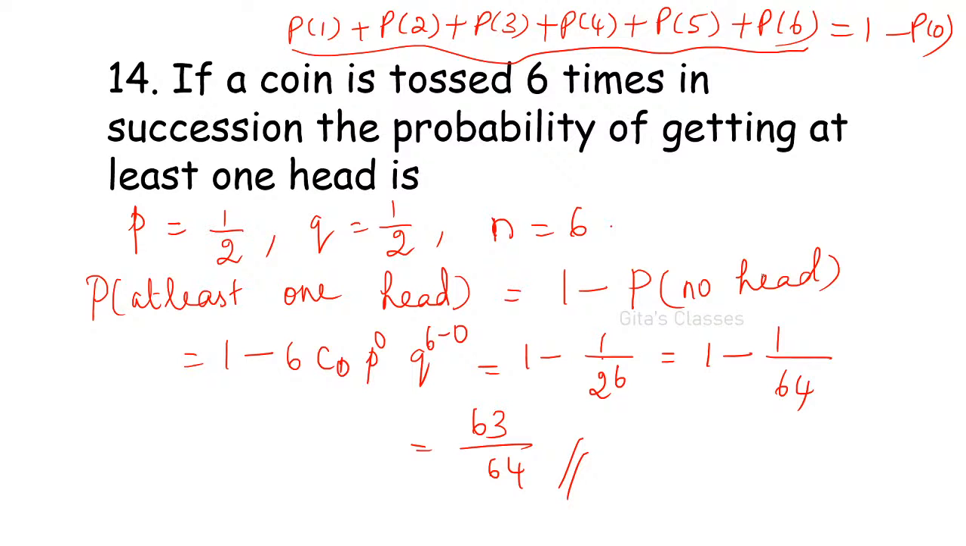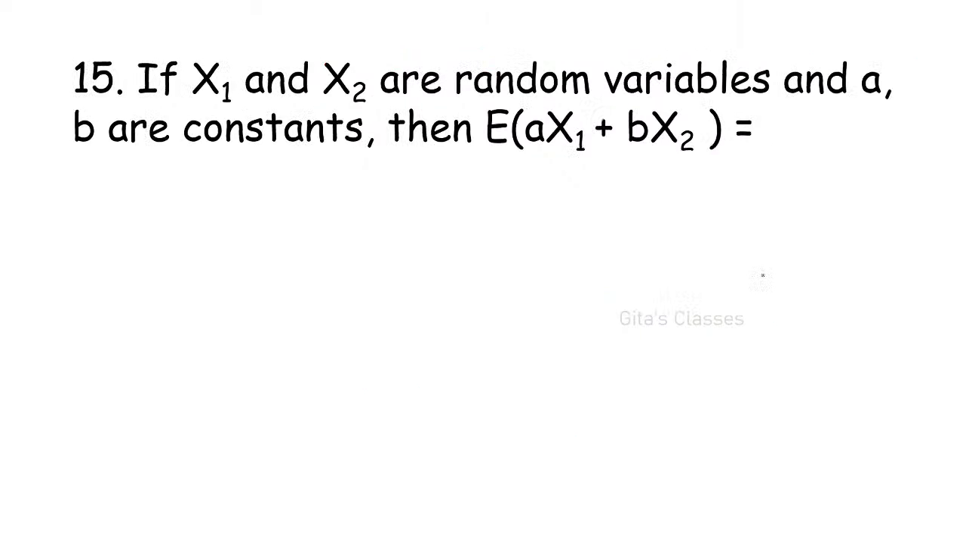Next question is very simple. If x1 and x2 are random variables and a, b are constants, then E of ax1 plus bx2, what is this? This is a linear combination, right? So how will you write this? Anyone? Please post your answers, all of you. Even if it is wrong, no problem. If it is wrong, I will correct you, don't worry.